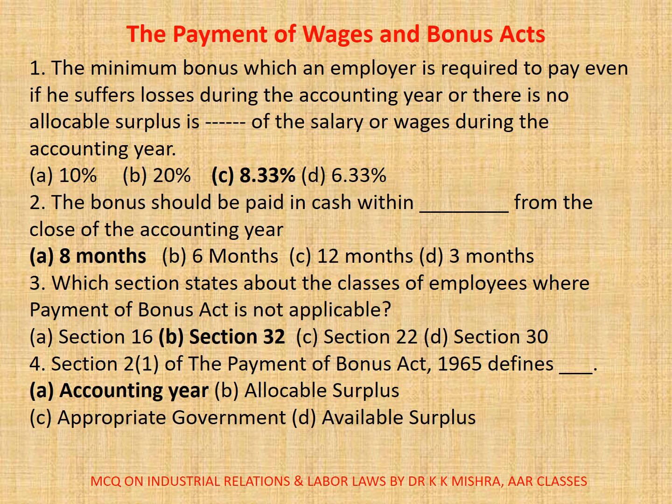Question number 4. Section 2 Clause 1 of the Payment of Bonus Act 1965 defines. Options are A. Accounting year, B. Allocable surplus, C. Appropriate government, D. Available surplus. Correct option is A. Accounting year.